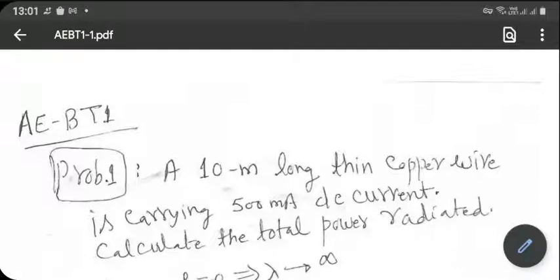This problem that you are seeing in front of you has got a copper wire. We would assume that copper has infinite electrical conductivity. It's a 10-meter long wire. It's a thin wire, so it's a dipole antenna for sure. It is carrying 500 milliampere DC current. Calculate the total power radiated.